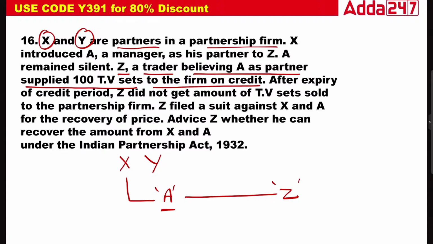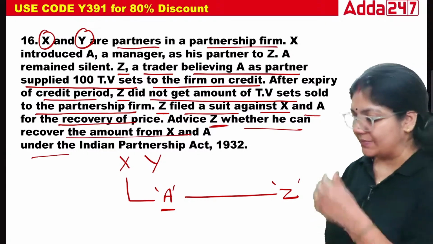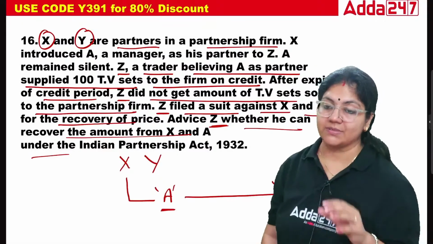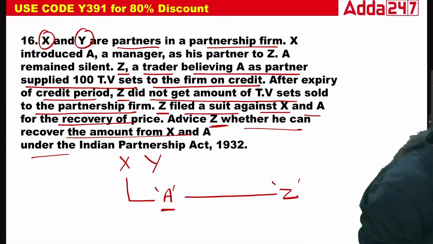After the credit period expired, Z did not get the amount for the TV sets sold to the partnership firm. Z filed a suit against X and A for recovery of the price. Advise Z whether he can recover the amount from X and A. First of all, you have to tell me what concept is involved in this case, class. Tell me.